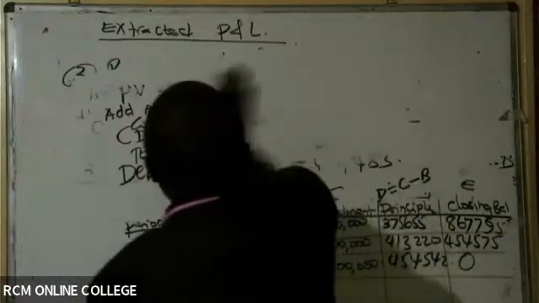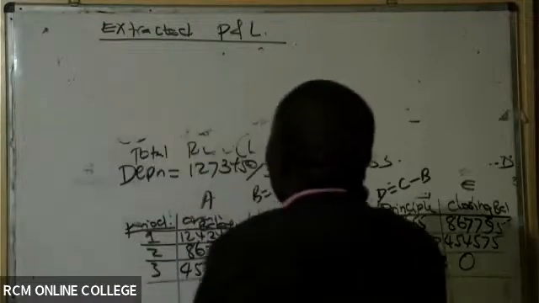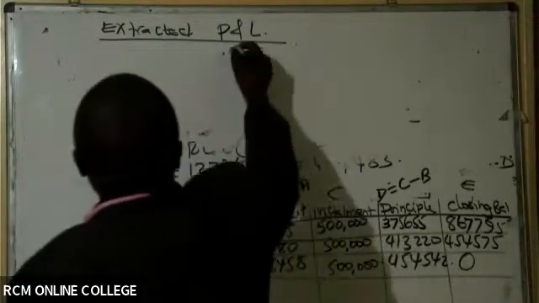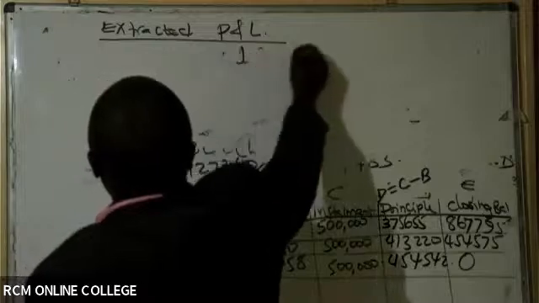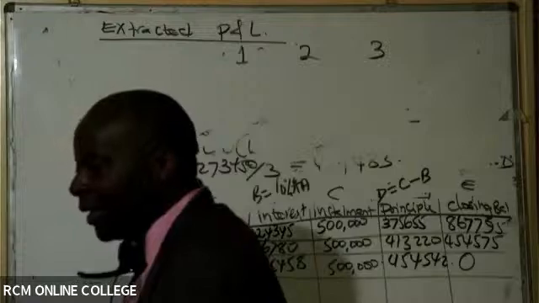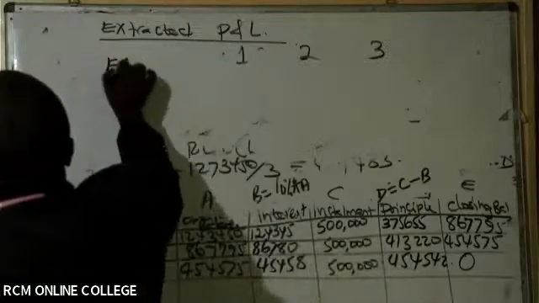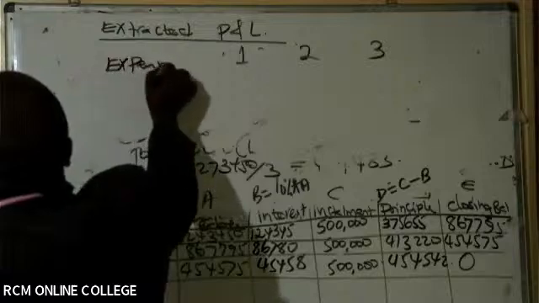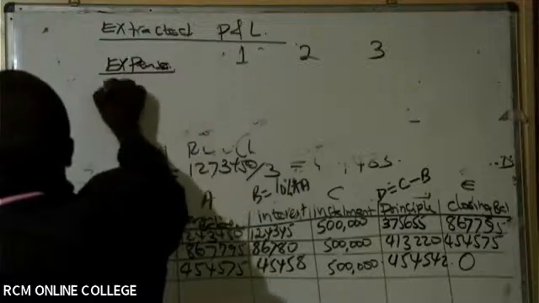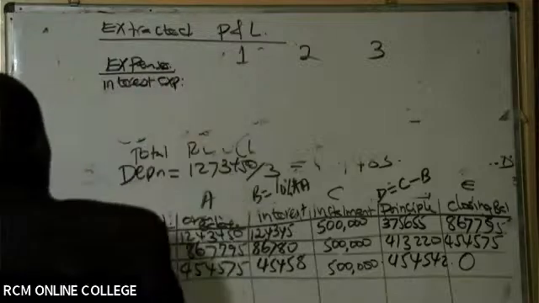All right. So come here, ladies and gentlemen, we have extracted the P&L. We have our periods, which you can just write as 3 years: 1, 2, 3. You can also use the years given there. Of course, we don't have any income here. Here we only have expenses. The first one being the interest expense.